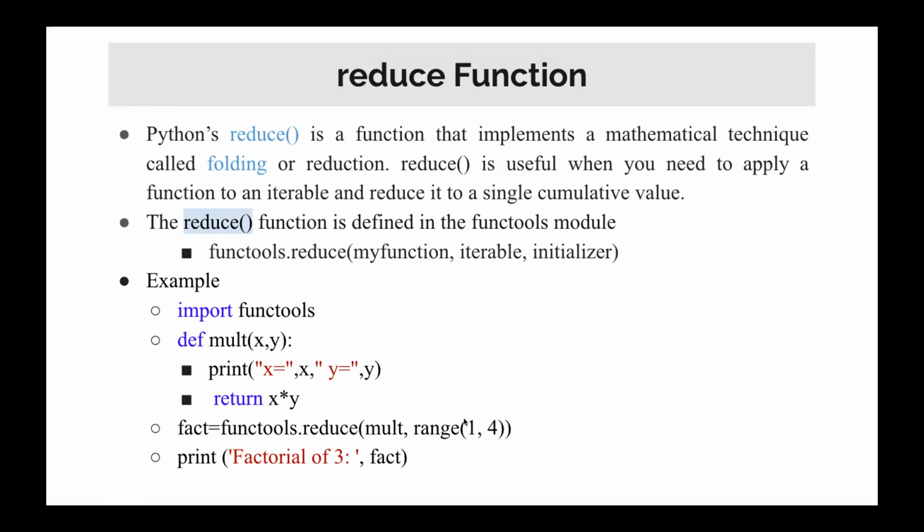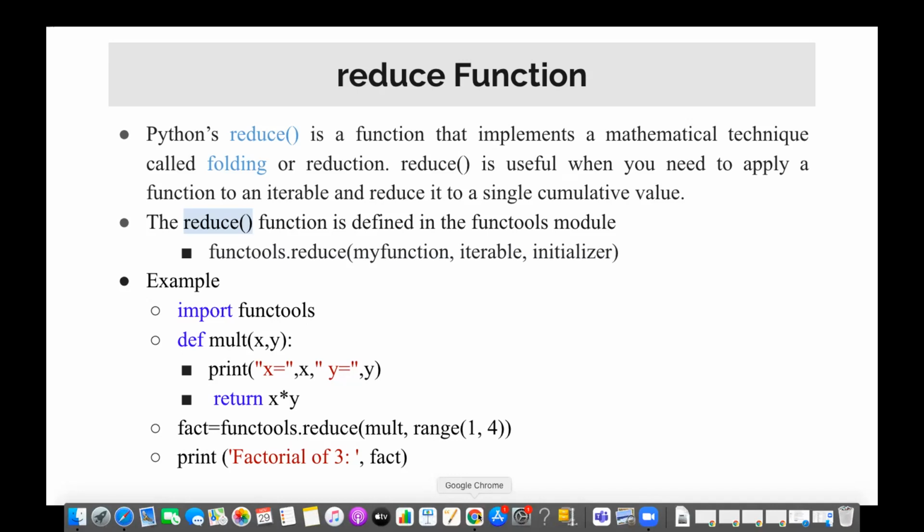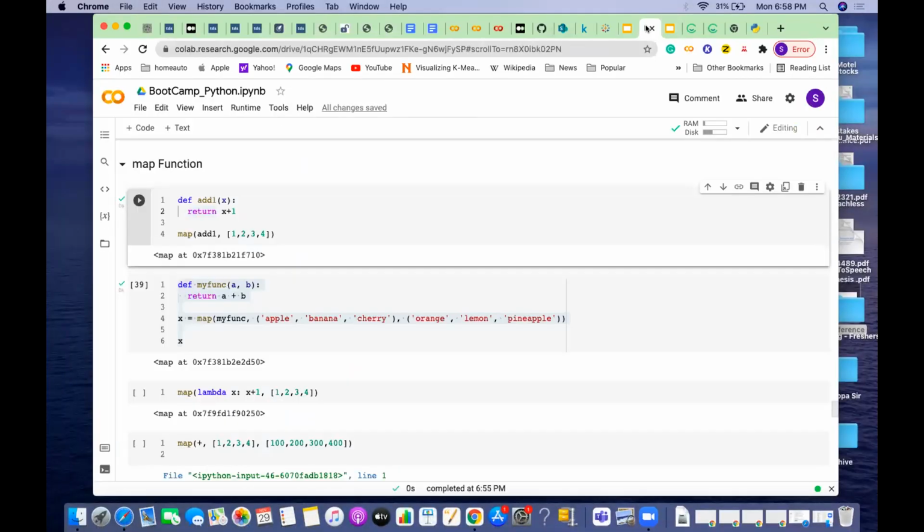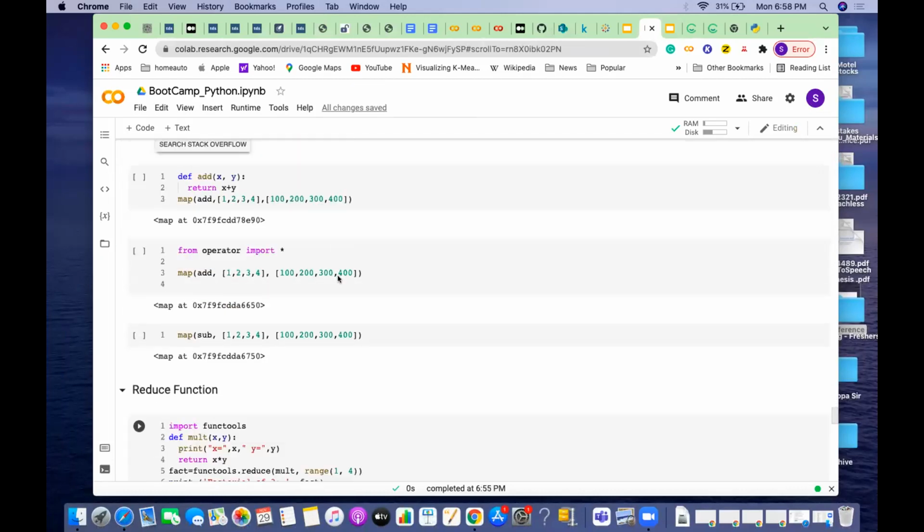For example, in this case, I am trying to pass the values from 1 to 4. First, I send the values one by one, and it will take two values, multiply them, and send the result. So it will be reducing, and it will come down into a single thing. Let me show you in an example how exactly this reduce function works.